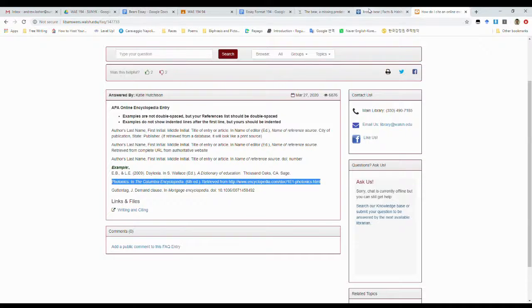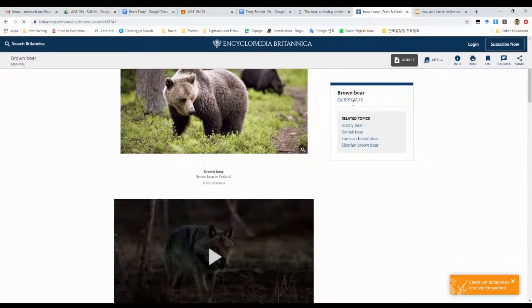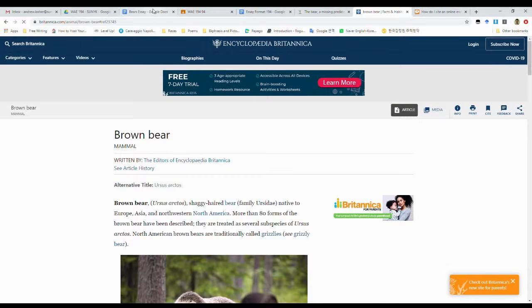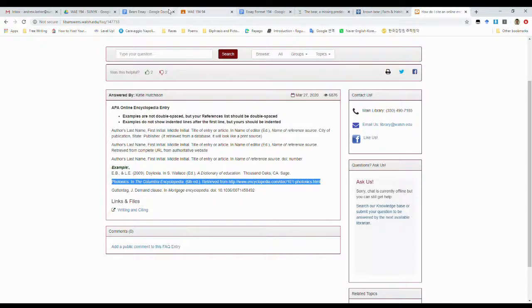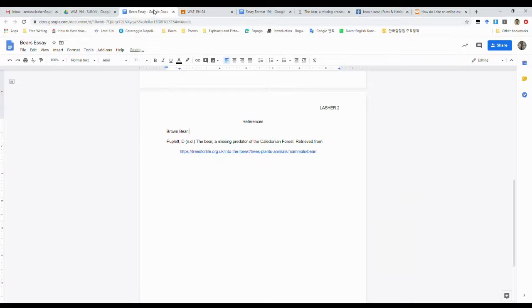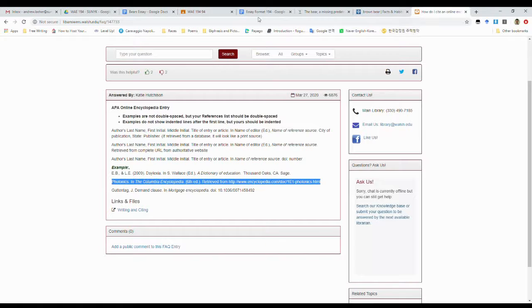So, what do we have? We have brown bear. So down here, they should be in alphabetical order, so it should go up here. Brown bear, period, in Encyclopedia Britannica, period.